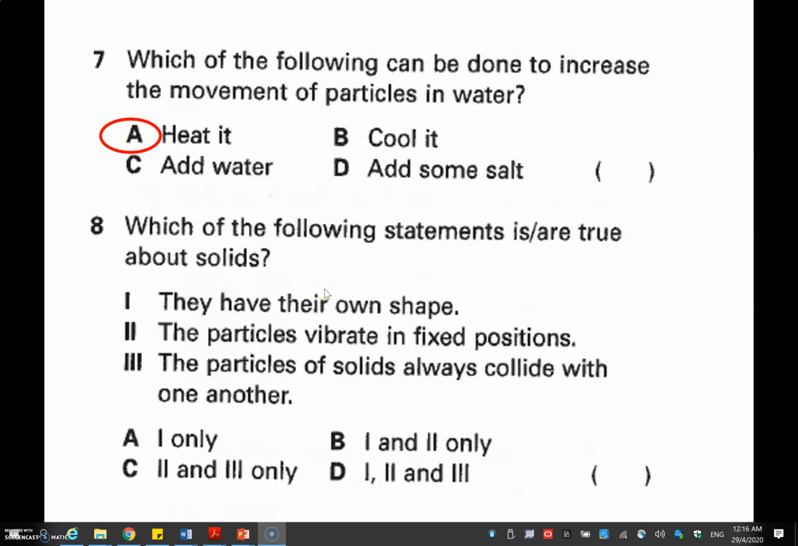Question 8. What is true about solids? They have their own shape. Number 1, correct. Number 2, they vibrate in fixed position. Number 3, do they collide with one another? Answer is no. Particles that collide with one another usually refer to the particles of gas because of the speed of the particles of gas.